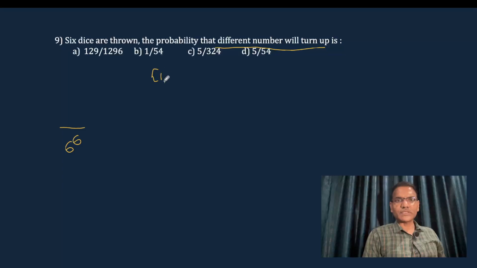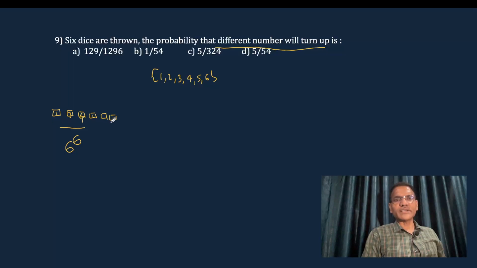Actually, these are the digits on each die. In a single throw, what are the outcomes we get? With these 6 dice, maybe here we get 1, and that 1 won't repeat in any of the remaining 5 positions. Suppose this is 3, and 3 won't repeat here, suppose this is 4, like that.